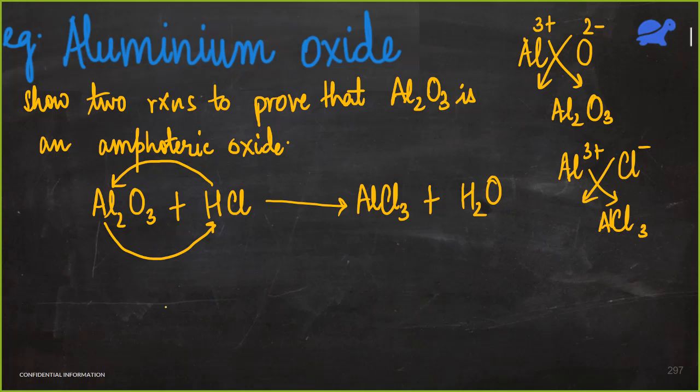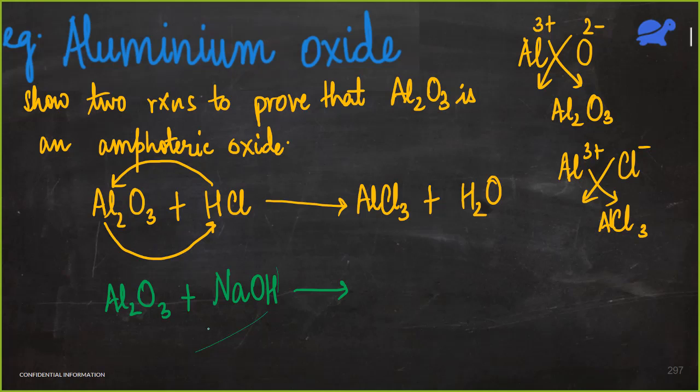Now let's do one thing. Let's react this aluminium oxide with a base. So we take aluminium oxide and now instead of reacting it with an acid, let me react it with a base. So again I'll take the strongest, simplest base, which is sodium hydroxide. Can anyone guess the product here? The products are going to be very interesting in this case. But any guesses? What do you think? What can the products be in this case?